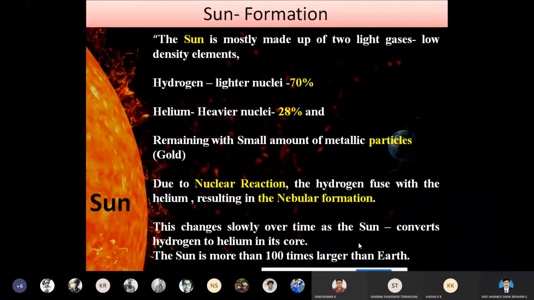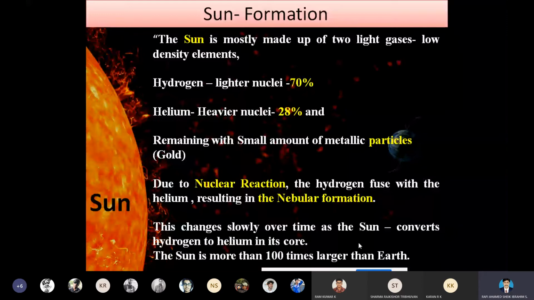Here the hydrogen is 70% and the helium is 28%. The remaining are the metallic particles around the space, for example gold. So with this combination, we are creating a newborn star.